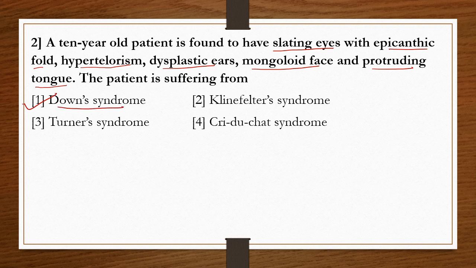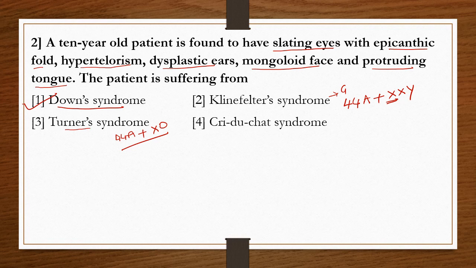And we are all very familiar with Klinefelter syndrome, whose symptom is gynecomastia. That means development of breasts in males. Turner syndrome is underdevelopment of breasts. Here we can represent Turner syndrome as 44 autosomes plus XO, and Klinefelter syndrome as 44 autosomes plus XXY. Due to the extra X, these individuals get female characters.